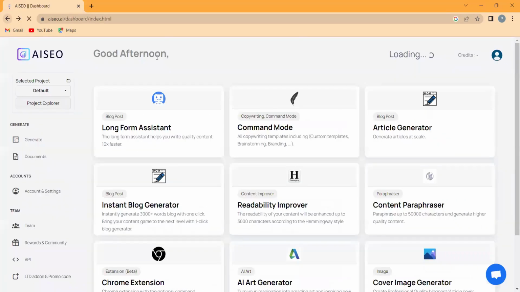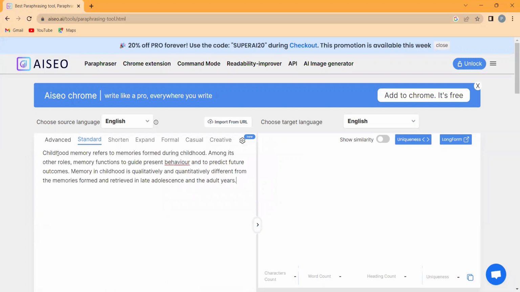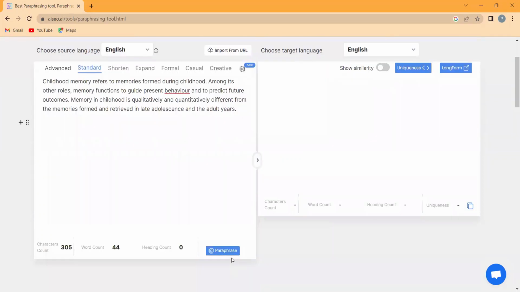Struggling to find the right words for your content? AISEO's Content Phrasal tool can help you. With just a few clicks, you can transform your writing and take it to the next level. With AISEO, you will never have to struggle with writer's block again.